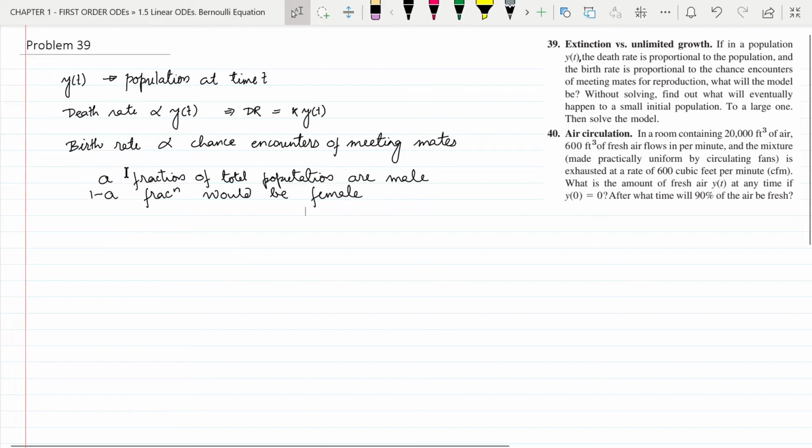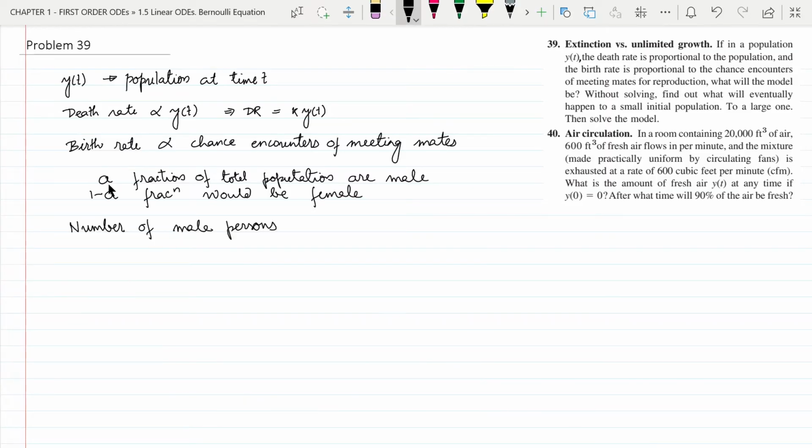From this, how can we calculate the number of people who are male? For that, we have to multiply a with y of t. For example, if we assume that 1 by 2 fraction or half of the population are male, then half multiplied by the total population would give us the number of people that are male. Similarly, if we assume that 1/3 of the population are male, that means a equal to 1 by 3, then that a or 1 by 3 multiplied by the total population at time t, that is y of t, would give us the number of people who are male.